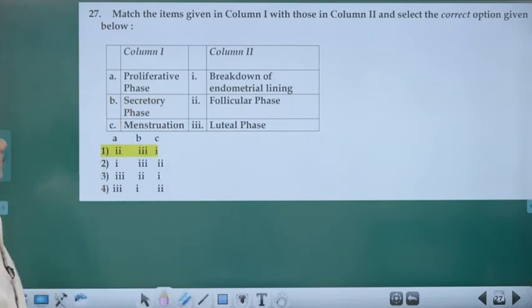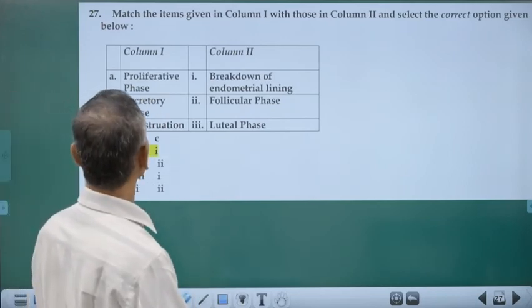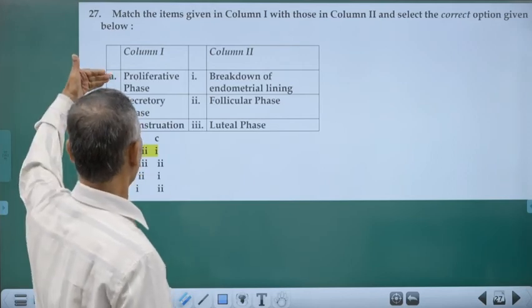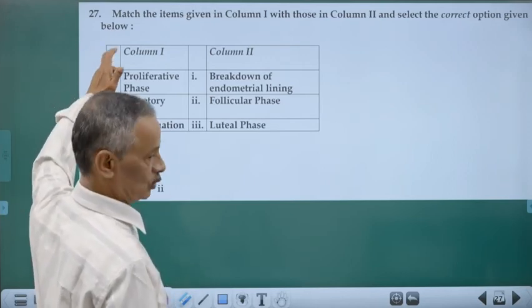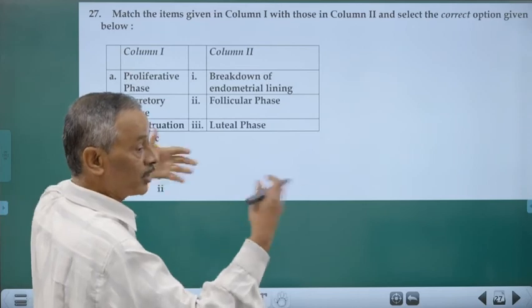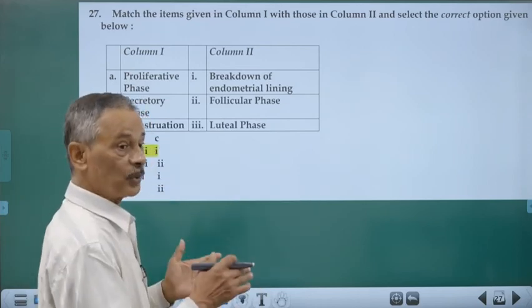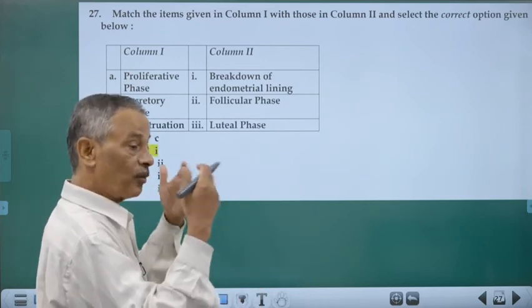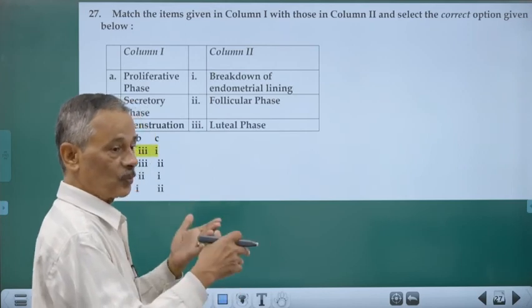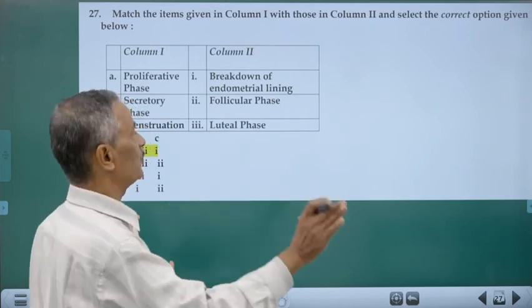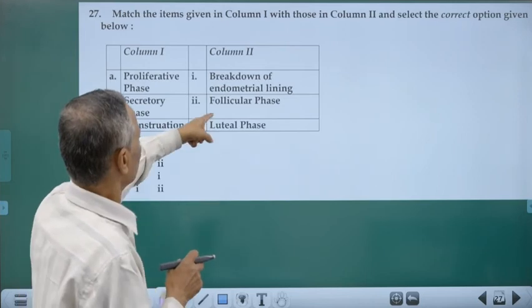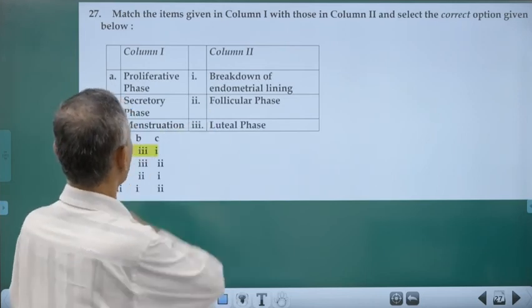Match the following. We are having 3 stages. Proliferative stage. What is proliferative stage? During which the endometrium is proliferating. And it is because of the development of estrogen. So estrogen is continuously produced. Why? Because it is Graafian follicles growing. So it is also called follicular stage.